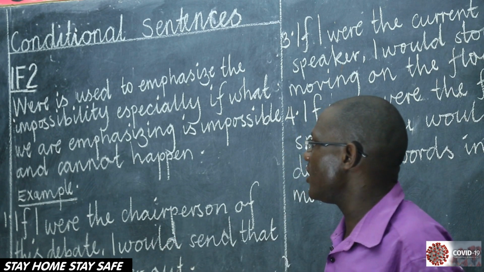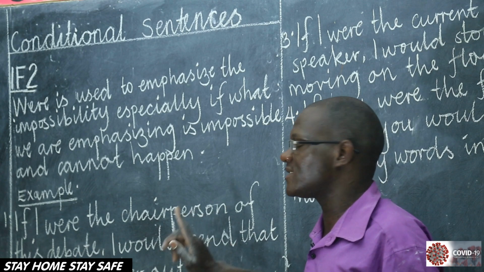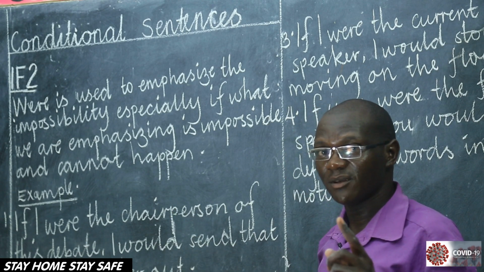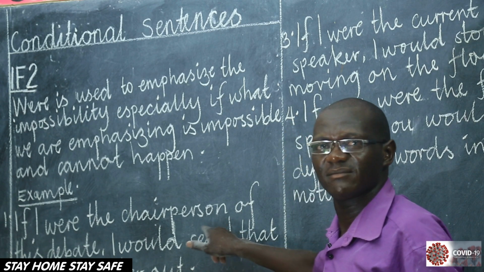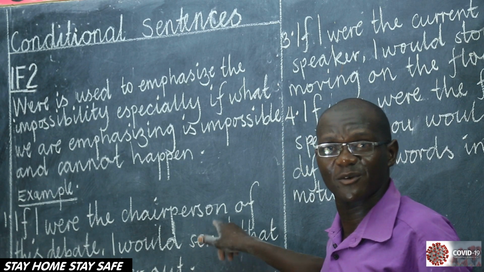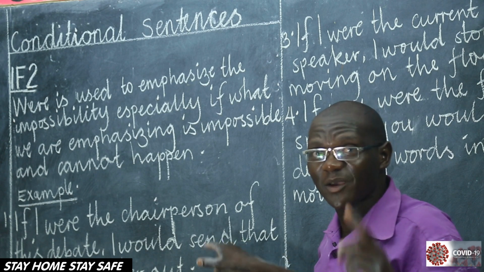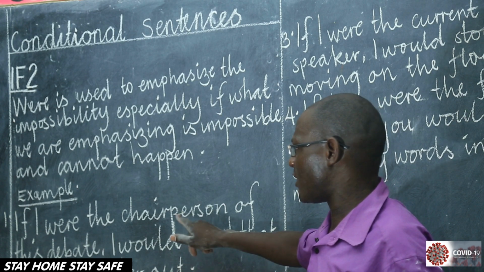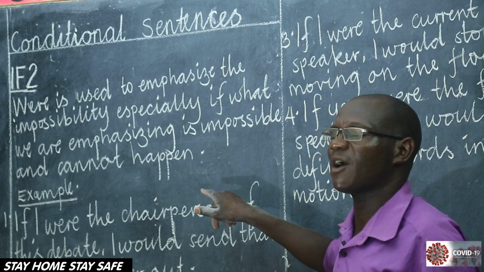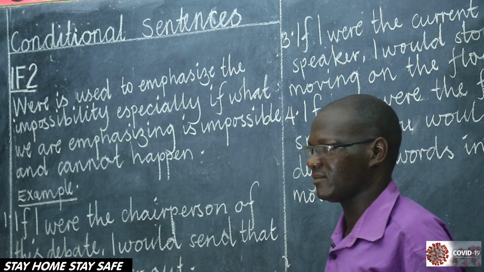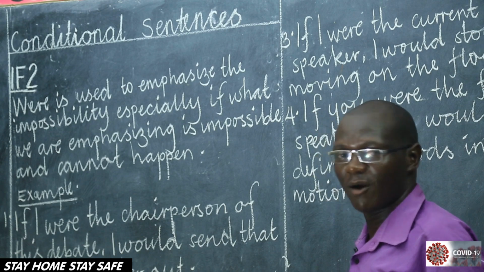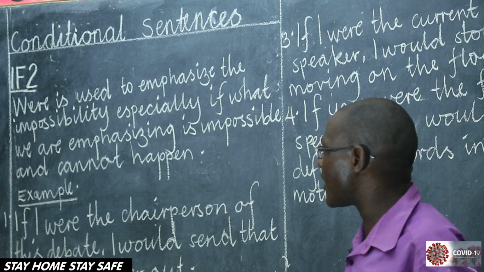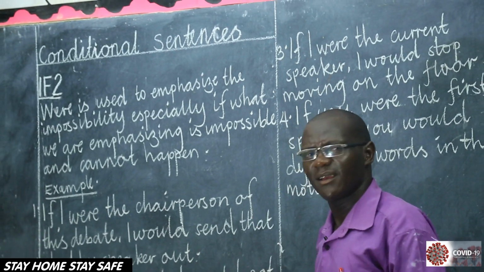Examples are, if I were the chairperson of this debate. As I told you, you can be a chairperson, but not of this debate. There is a chairperson already in this debate. So you can say, if I were the chairperson of this debate, then I would send that shabby speaker out.